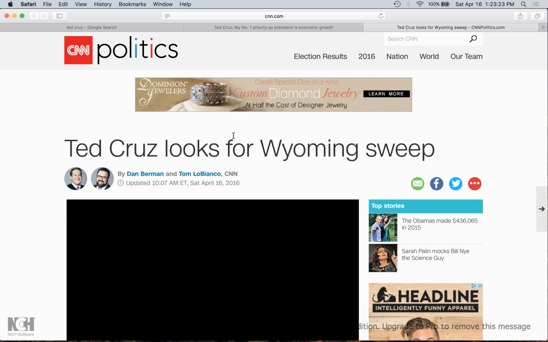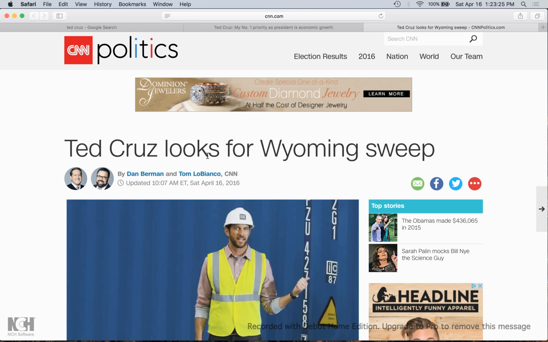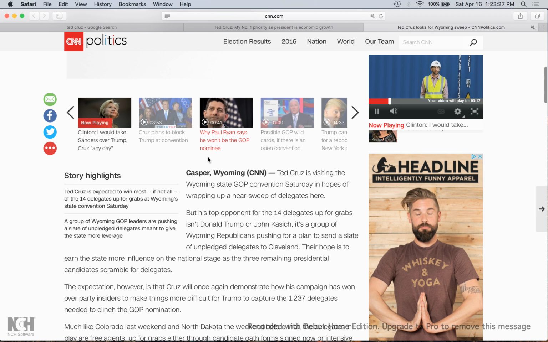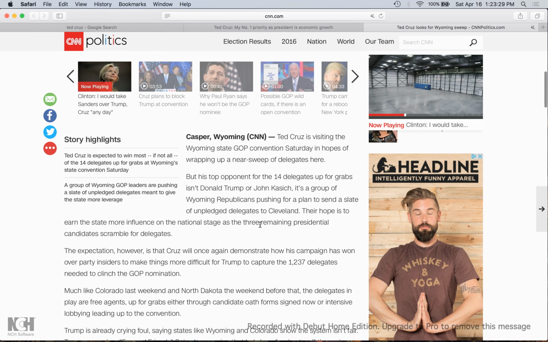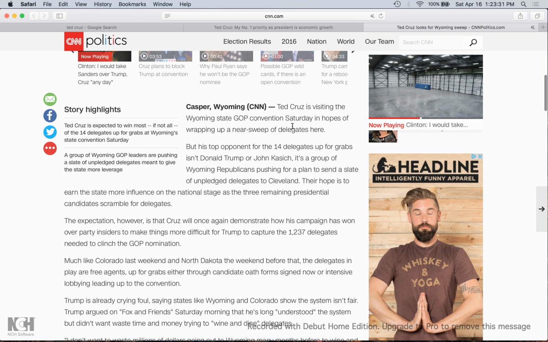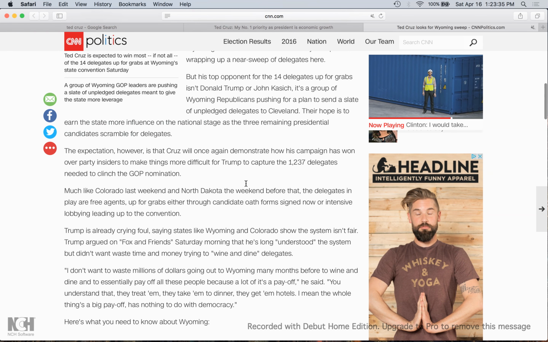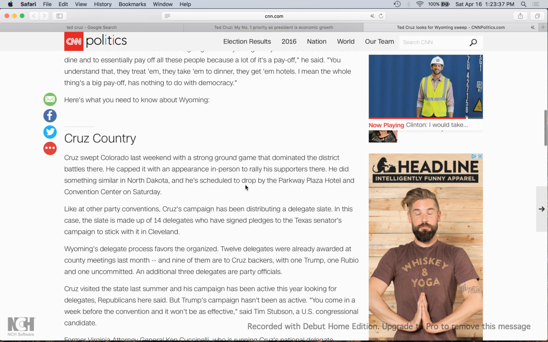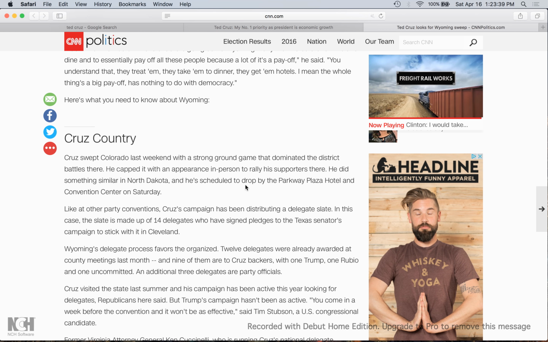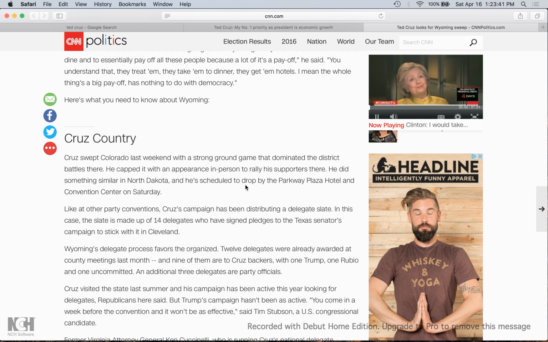Another example is Ted Cruz looks for a Wyoming sweep, in that he is trying to secure some delegates from Wyoming. So this is just one of many articles that you can find on Ted Cruz about his campaign and his issues and his stance on these issues.